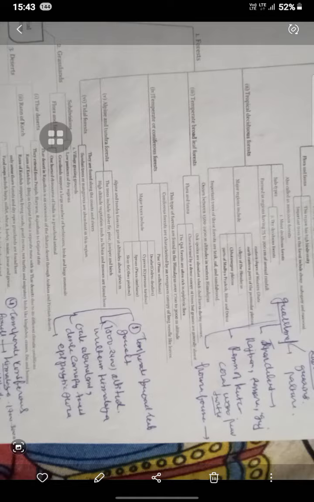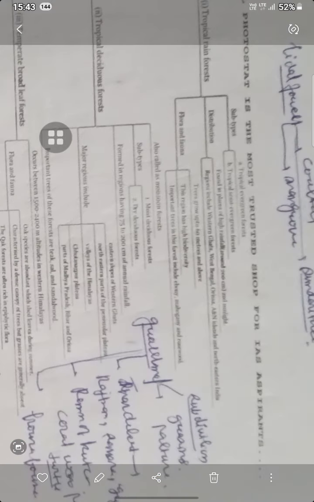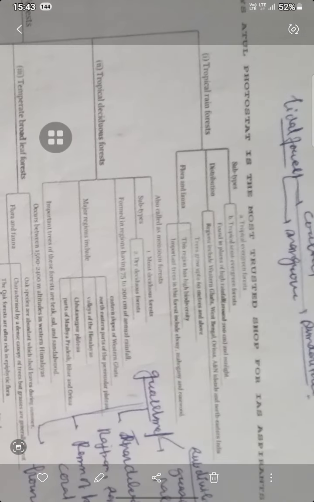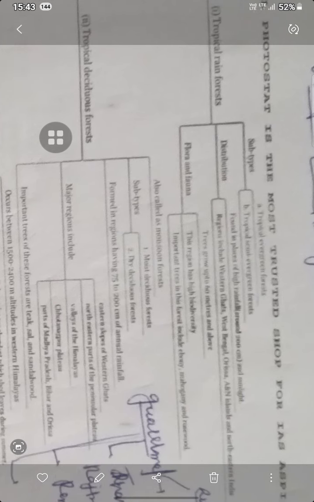Now this is the next chapter. This chapter talks about tropical rainforests. Tropical rainforests have subtypes, distribution, and flora and fauna. The first subtype is the tropical evergreen forest, and then the tropical semi-evergreen forest, found in places with high rainfall, sunlight and high temperature.